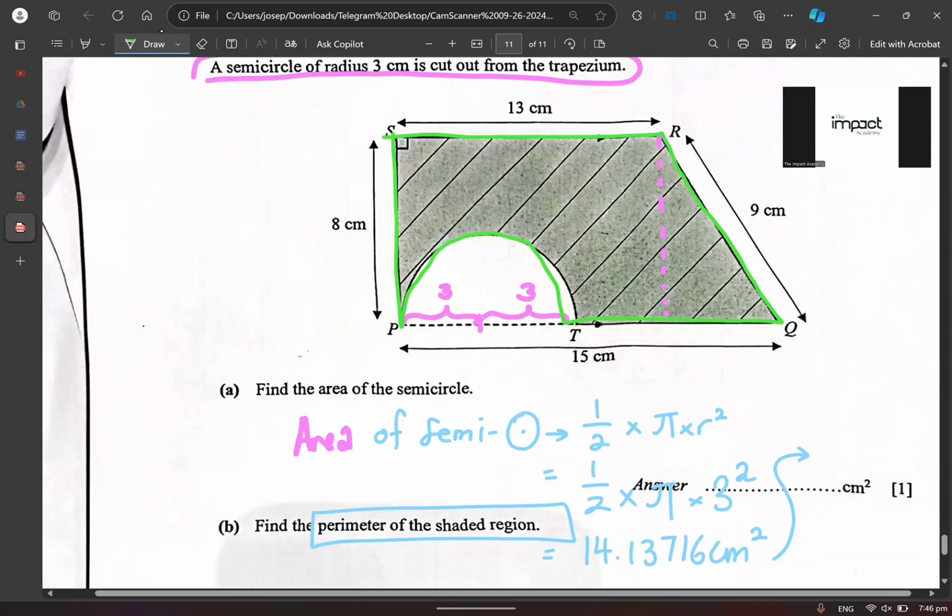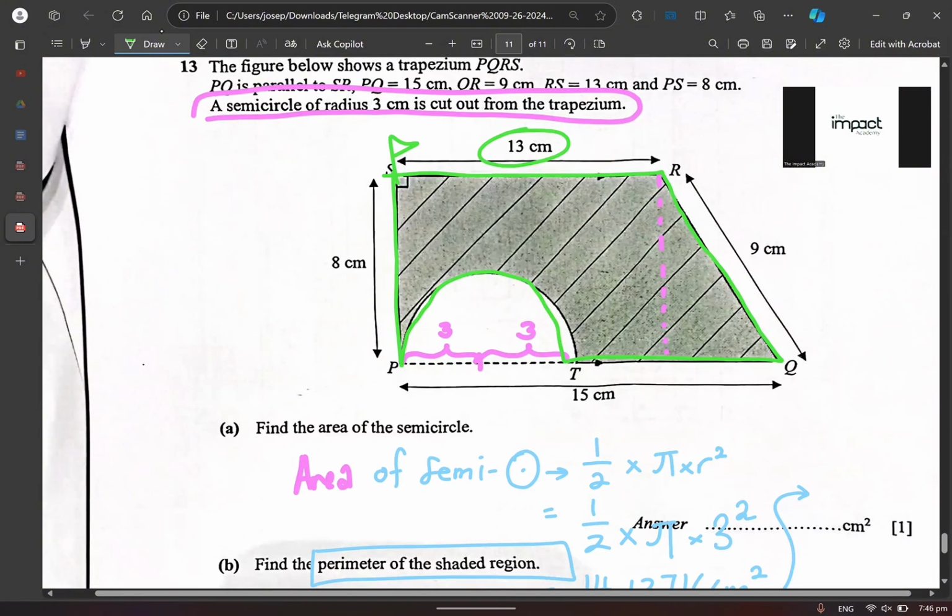What is the perimeter made up of? Can you see the parts that I've highlighted? So we draw a flag over here, right? So it's made up of 13, 9, what else? 8. Agree or disagree? How much is this part over here? 9 also. True? How did I get 9? 15 minus 6. Do you understand or don't understand? You sure?